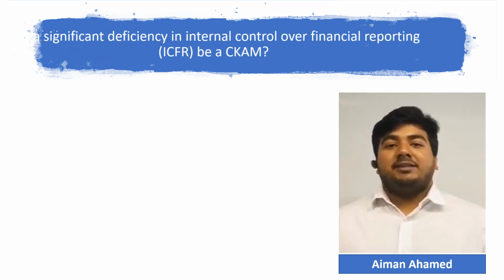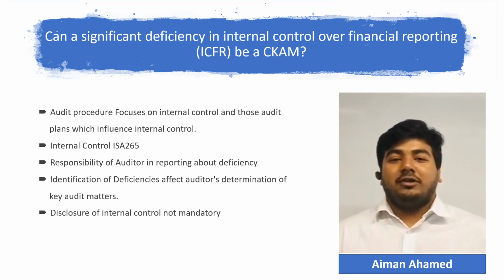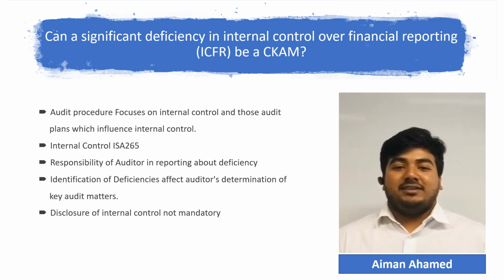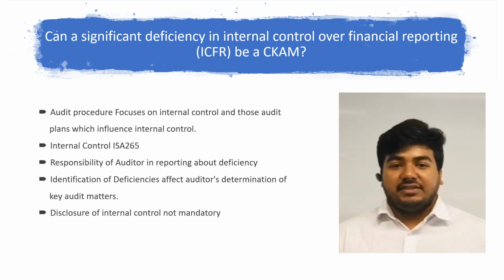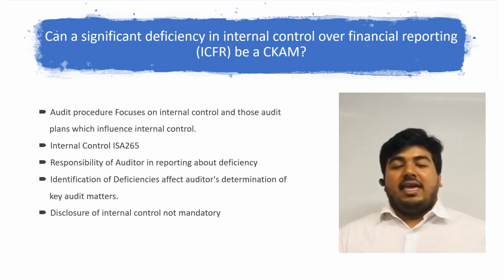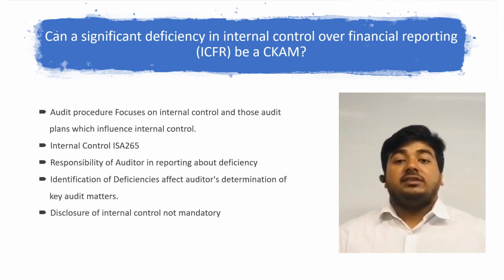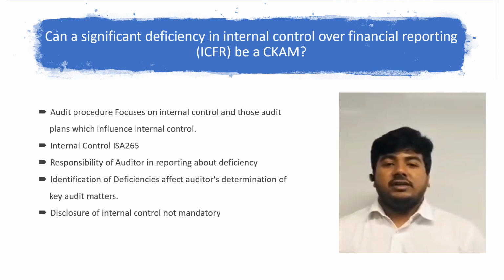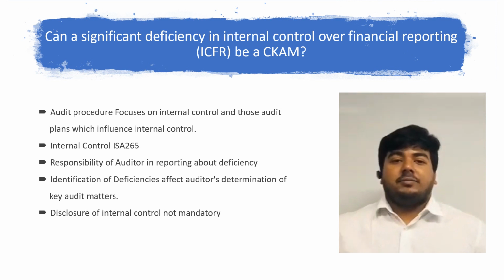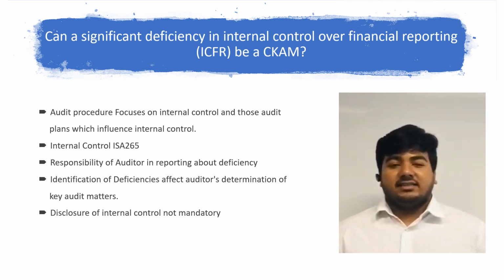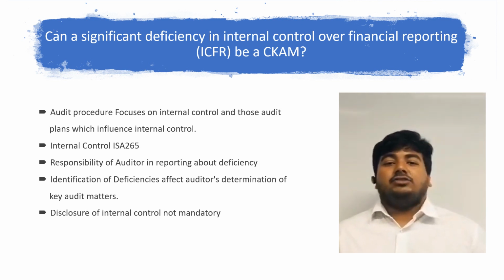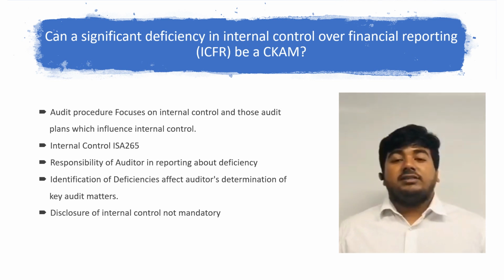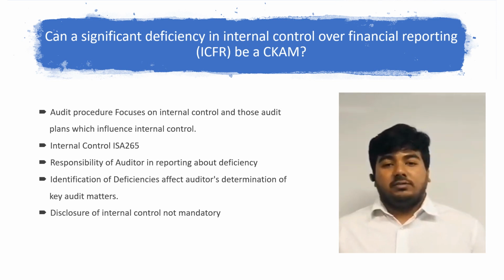Audit procedure depends on internal control and on those audit plans which are influenced by internal control. ISA 265 states that any deficiency or discrepancy in internal control needs to be communicated to the entity's governance. However, the auditor is not required by standard to report about these deficiencies externally. The identification of these deficiencies is more likely to affect the auditor's determination of key audit matters.